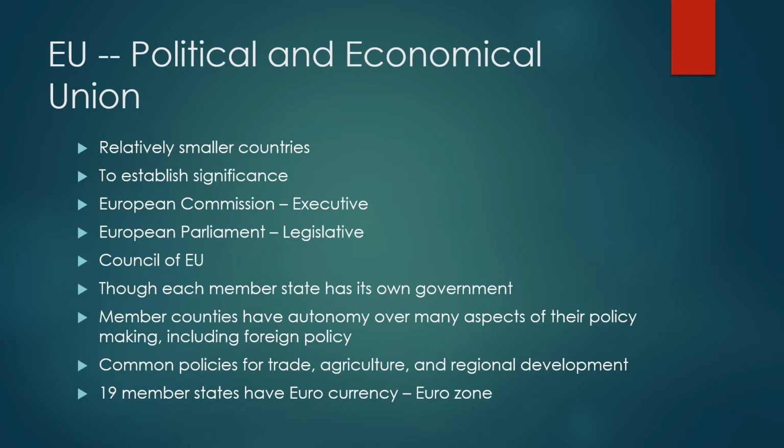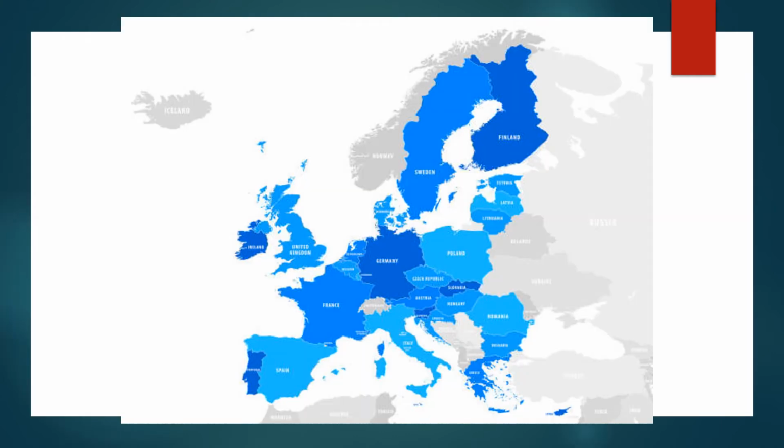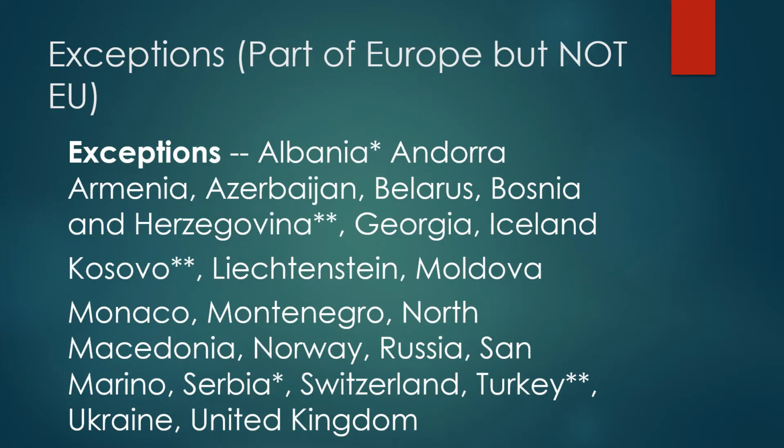And as of today, there are 19 member states that use the same currency, which is the euro. And these 19 member states of the European Union, which use the euro as their currency, are called the Eurozone. They are members of the Eurozone. So here is the map of the European Union, and there are about 27 member countries in the European Union.